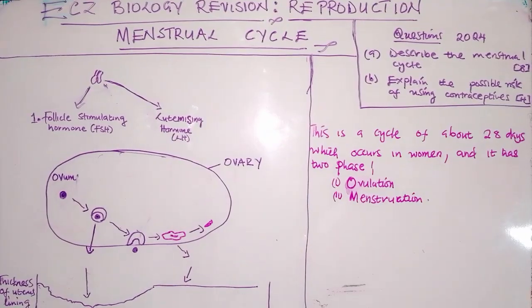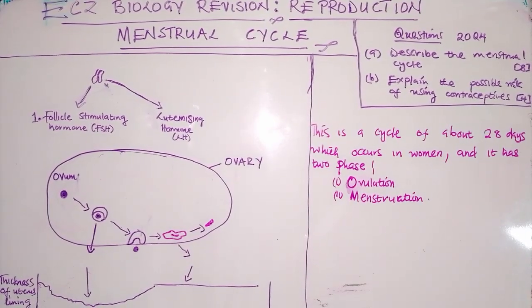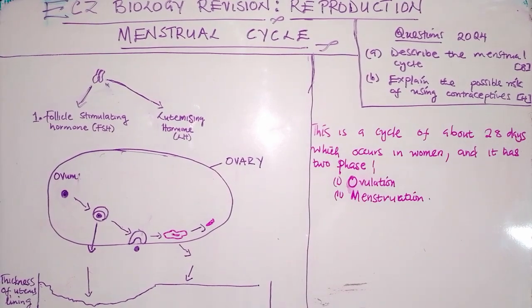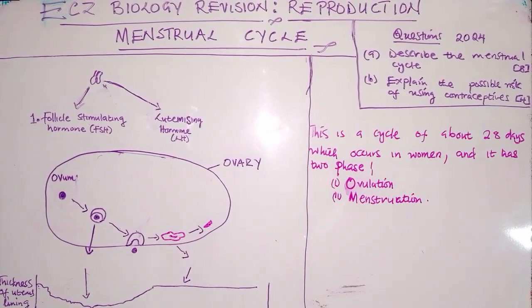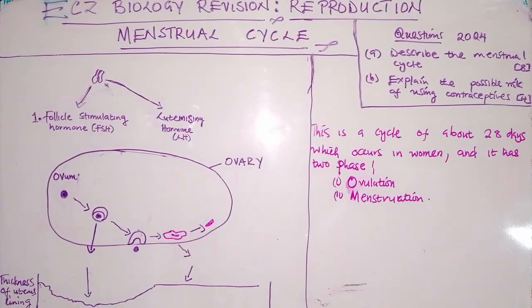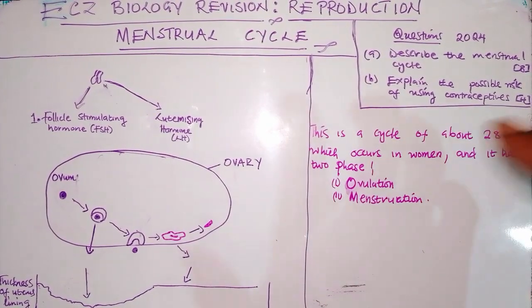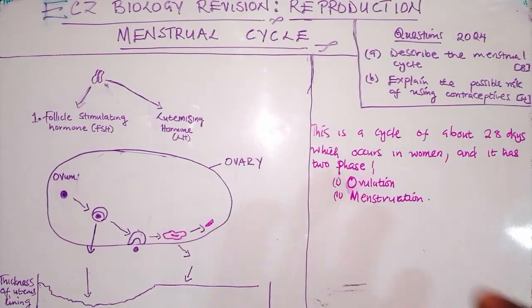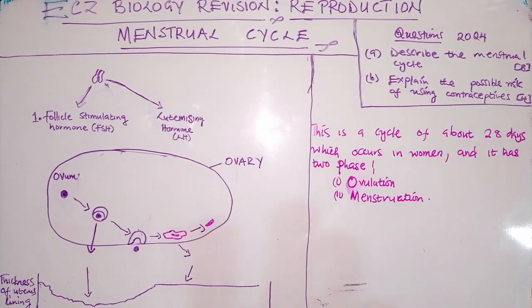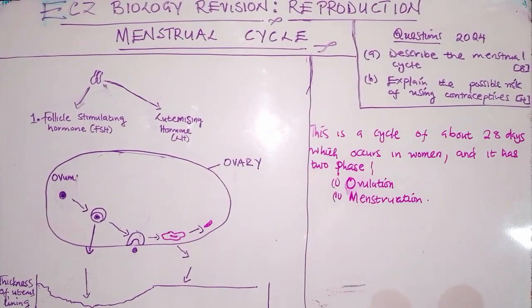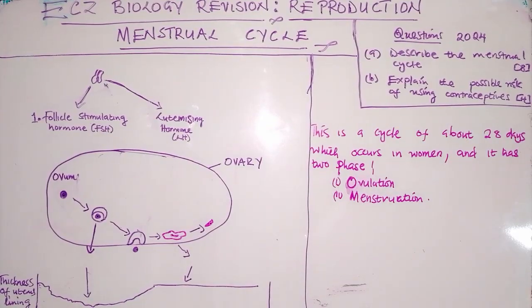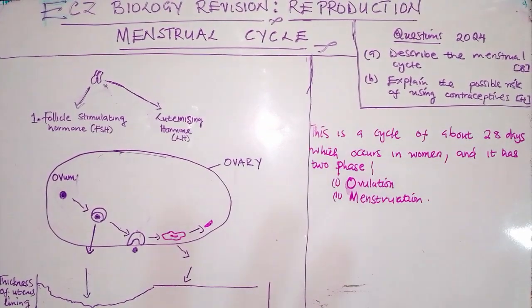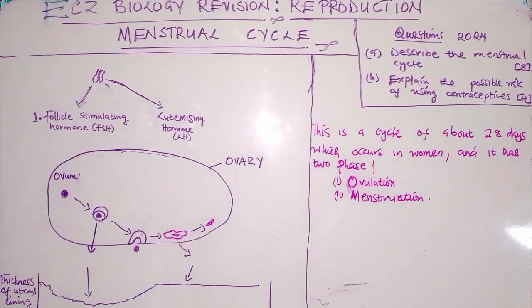This menstrual cycle occurs in women in approximately 28 days, and it has 2 phases. The first phase is ovulation, and the second phase is menstruation. So what is ovulation and what is menstruation? Because we are just naming them.